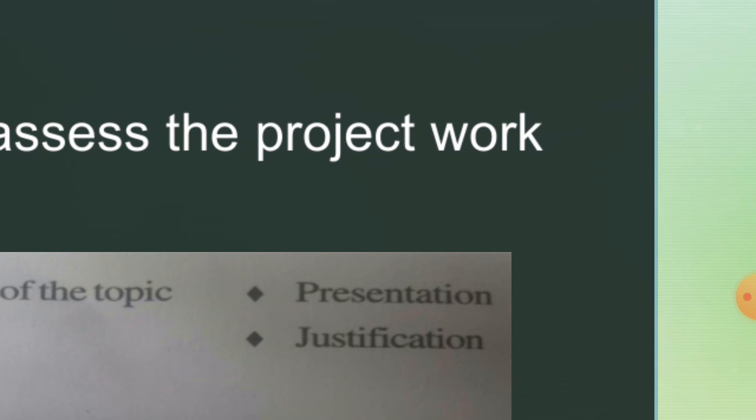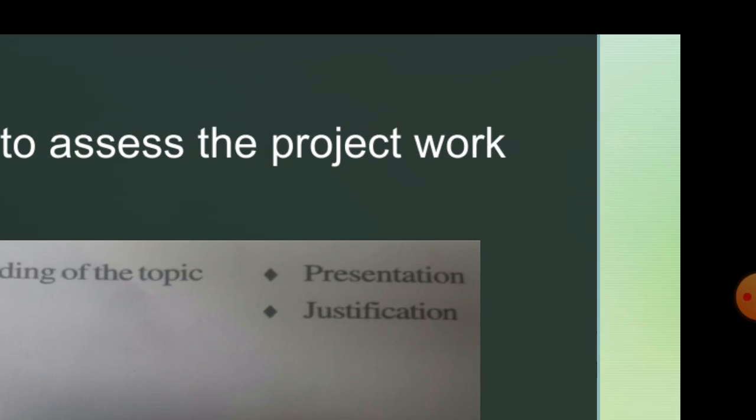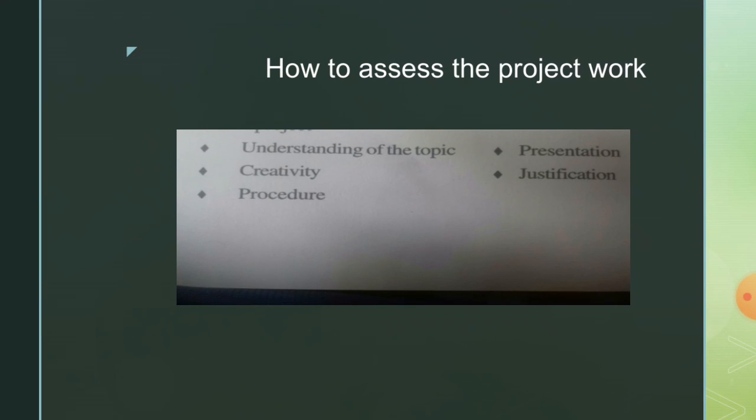The last one is justification: how it is useful to the society, how it is useful to the learners, how it is useful to the student peers and all these things. That is your justification. So these five steps are to be followed when we are assessing the project work. With this, the assessment of project work topic is completed.